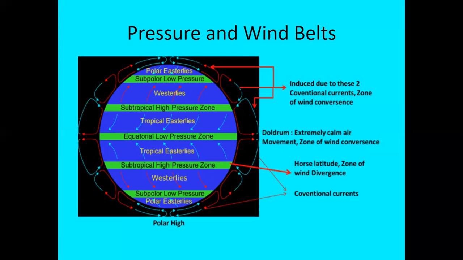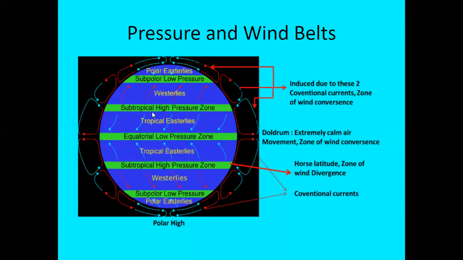Equatorial low pressure belt. This belt extends 5 degrees north of the equator and 5 degrees south of the equator. Being in the torrid zone, the area receives the maximum heat of the sun. Therefore, the air rises vertically, creating a low pressure. This belt is nicknamed doldrums.